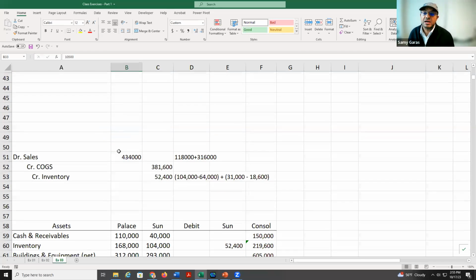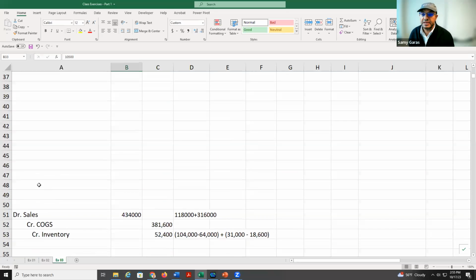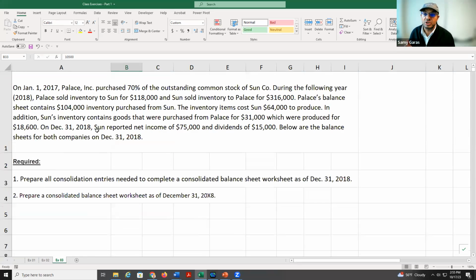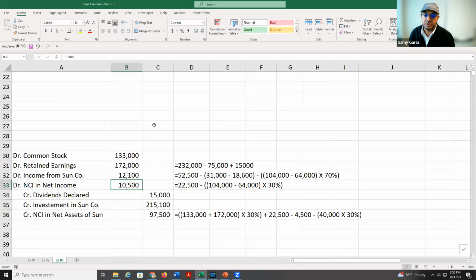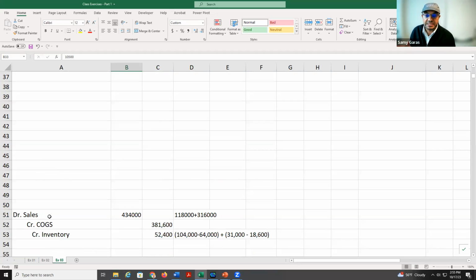Then we need to do another one for the sales. And here we have the sales, which is the total amount of sales, 118 plus 316. I got it from here: 118, the sales from the parent to the subsidiary, and 316 from the subsidiary to the parent. I add them together. So here we have debit sales, total sales. Then debit inventory, credit inventory for the unrealized gain, the difference 14,000, and here the difference 12,400. So we get 52,400.